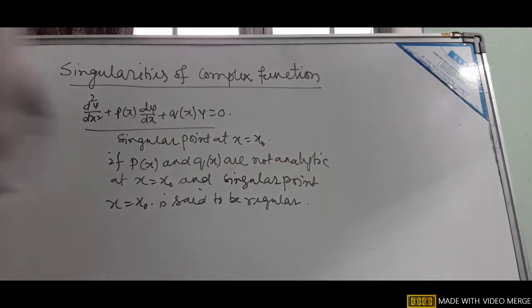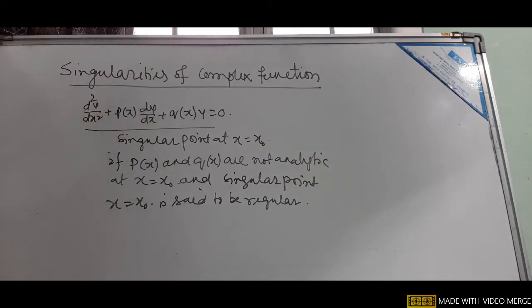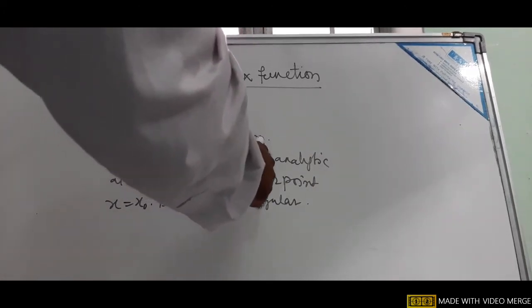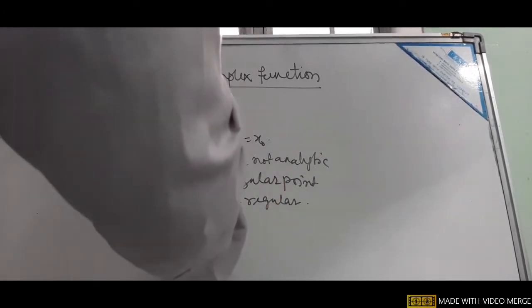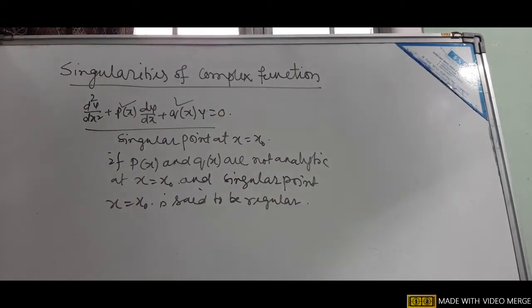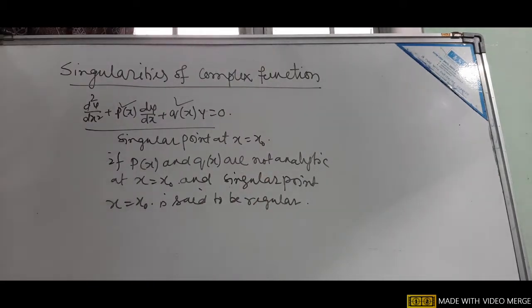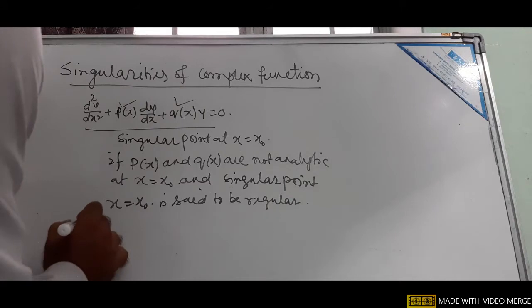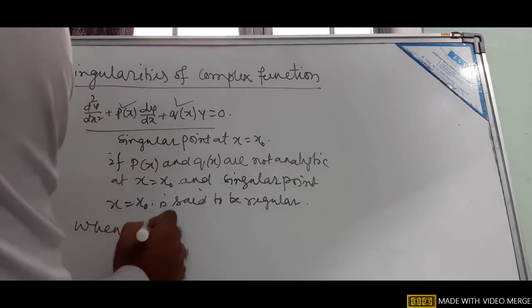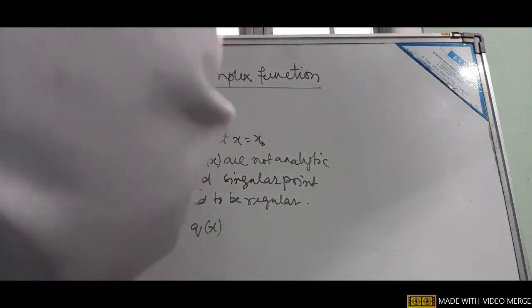This we discussed in the case of the second order differential equation. P(x) and q(x) are the two coefficients, and the singular point at x equal to x0 exists if p(x) and q(x) are not analytic. So this is important. Then the singular point x equal to x0 is said to be regular when p(x) and q(x) diverge,